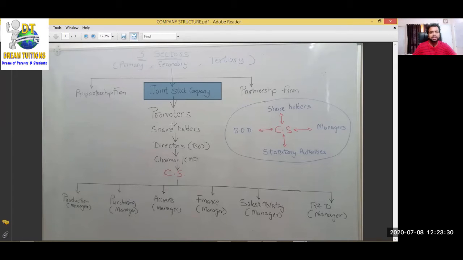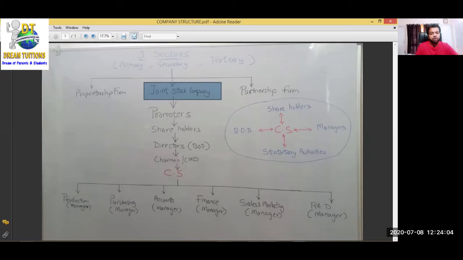But shareholders are scattered all over the places. कोई जम्मू कश्मीर में कोई शेयर होल्डर होगा, कोई कलकत्ता में होगा, कोई यूपी में होगा, कोई गुजरात अहमदाबाद में होगा, कोई केरला में होगा, मध्य प्रदेश में होगा, महाराष्ट्र में होगा. People from all around, different places, they are going to buy our shares. But who is going to actually control the company? All the shareholders are now owners of the company. जिसने एक भी शेयर खरीदा, that person becomes the owner of the company. But that owner cannot come down to run the business, to run the day-to-day activity of the company.